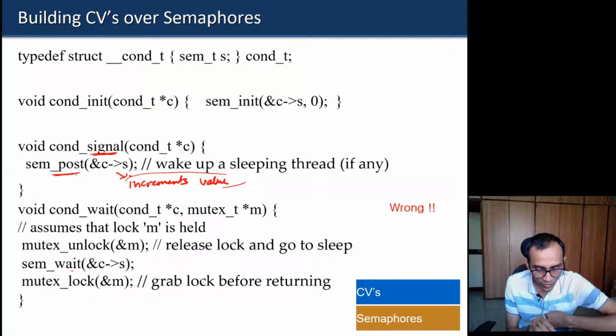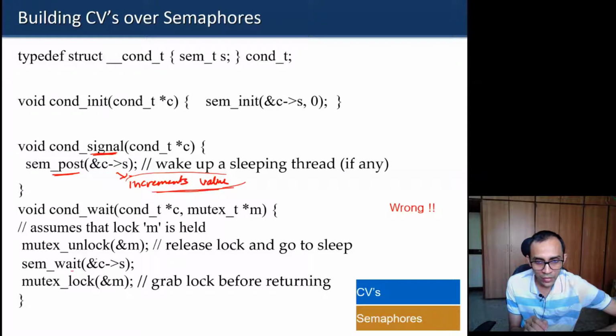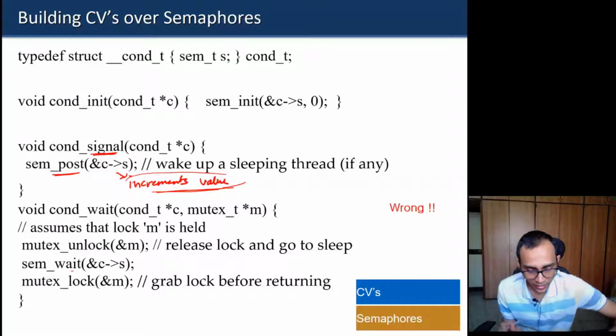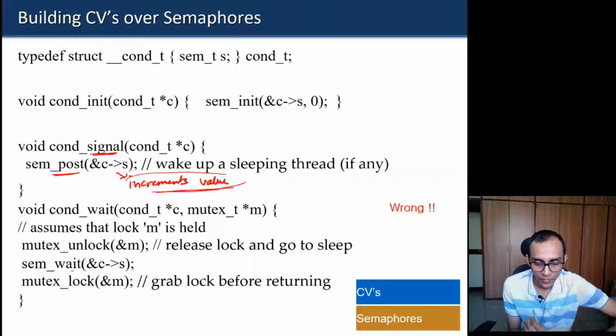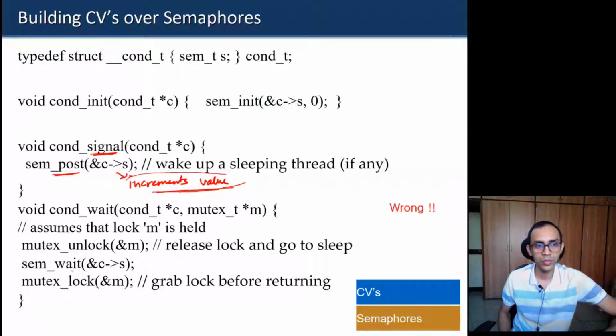So whenever we call post, it increments that value, and that increment will cause a problem later on, because once it has incremented and there was no thread sleeping, when the next thread comes and calls wait, that incremented value will not let it wait. It will allow it to move forward. So that signal operation is not rightly implemented, because of the side effect happening here. I hope you got the idea.